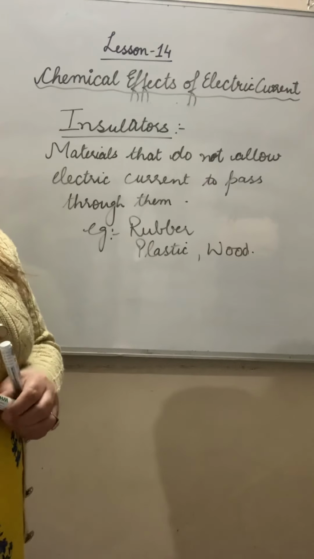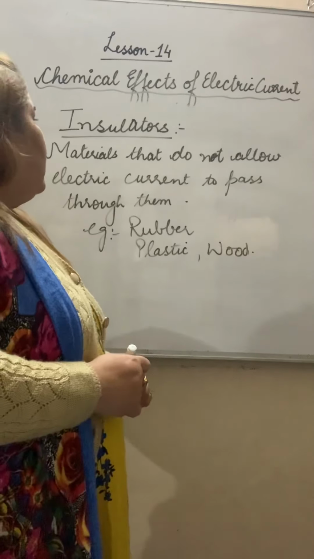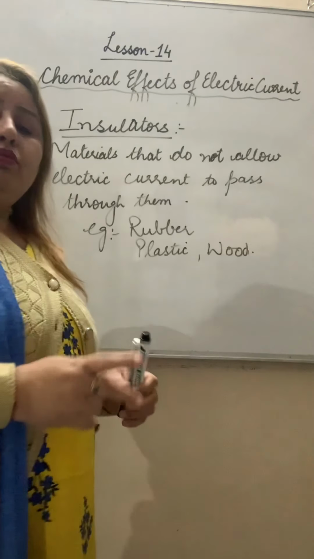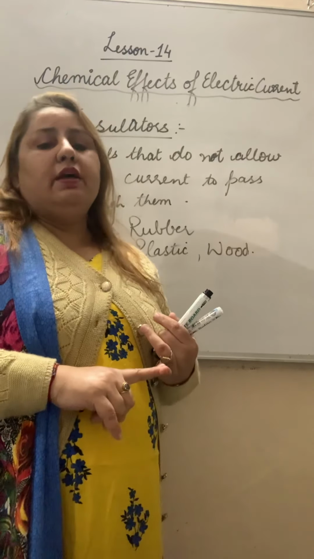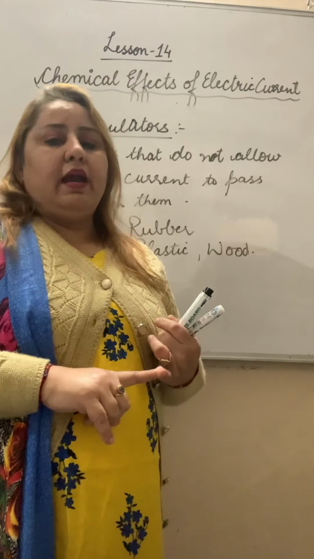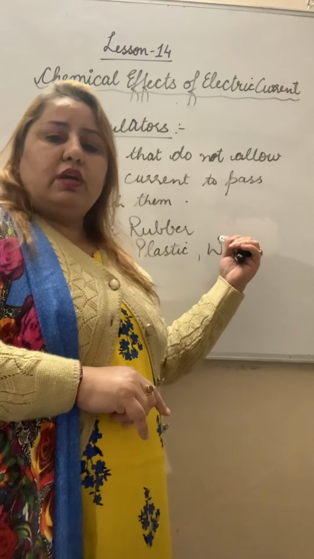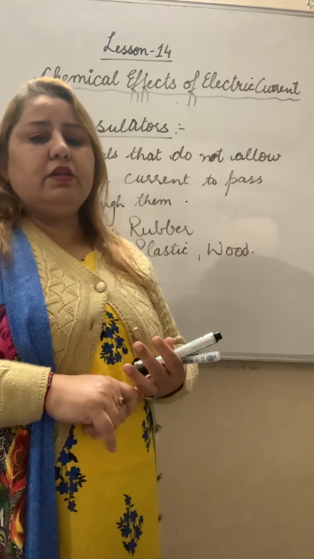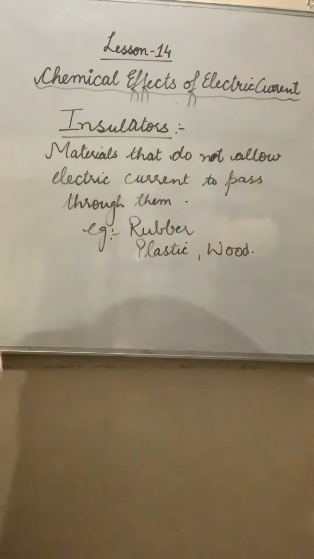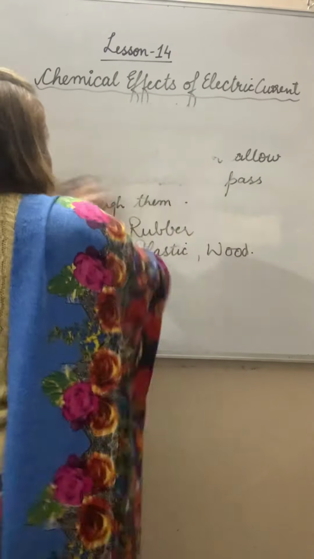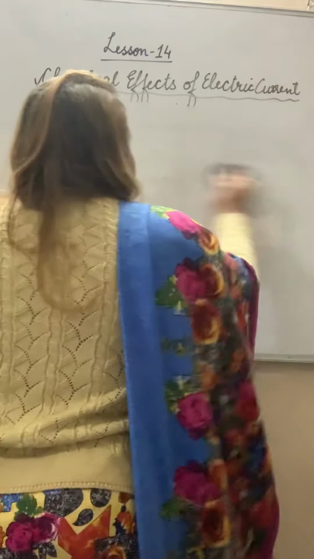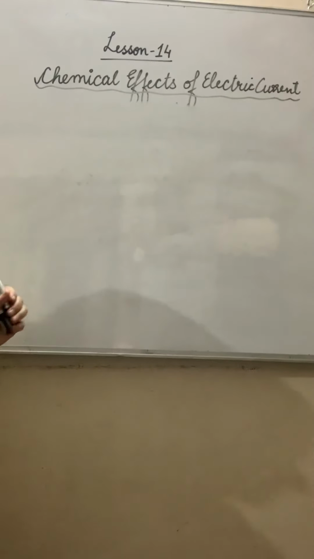Is it clear? We have done that materials are divided into two types, conductors and insulators. Conductors are those through which current can pass easily, and materials that do not allow the current to pass through them are called insulators. Now, how will we check? We will check by a tester.